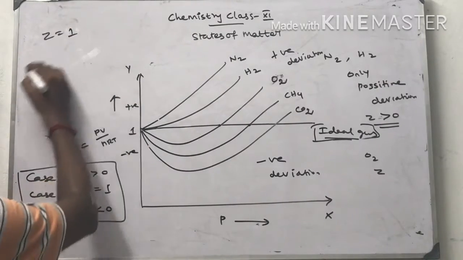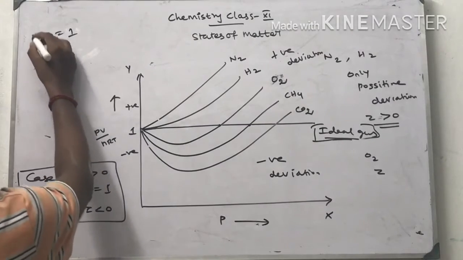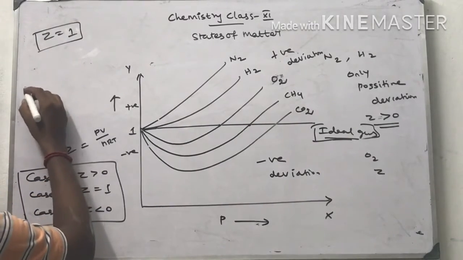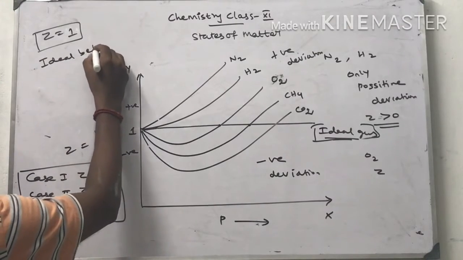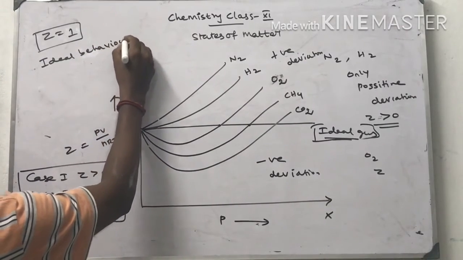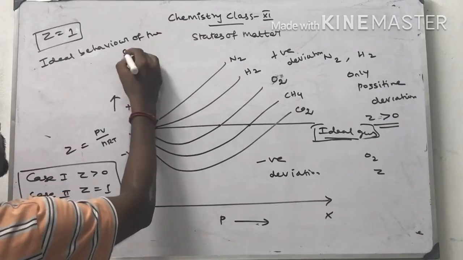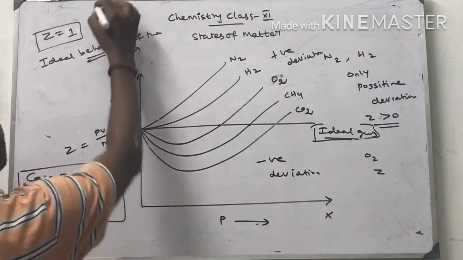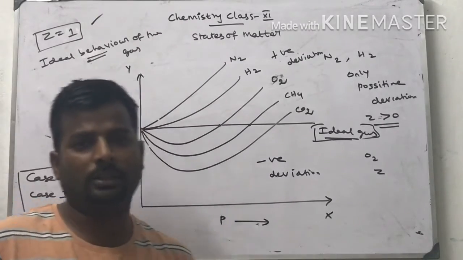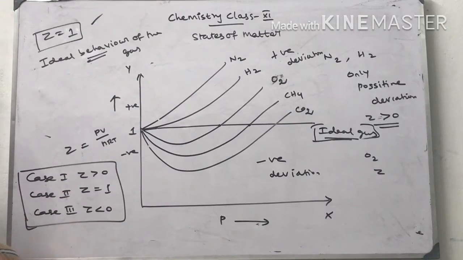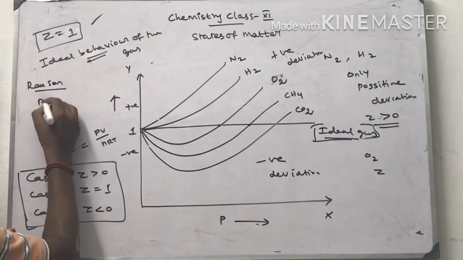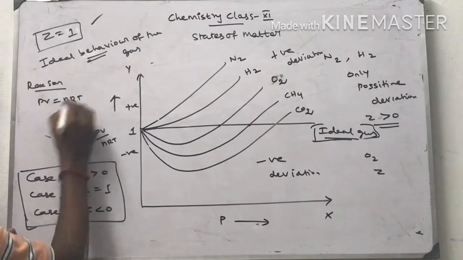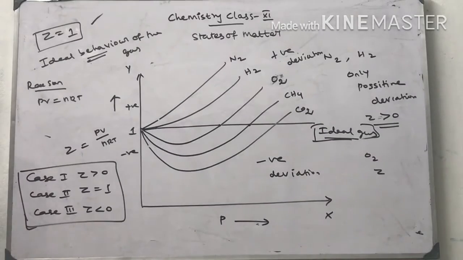Z is equal to 1 means the compressibility factor is 1, which means PV shows ideal behavior of the gas. The gas behaves ideally when the compressibility factor is equal to 1. The reason: PV is equal to nRT. This is the ideal gas equation.